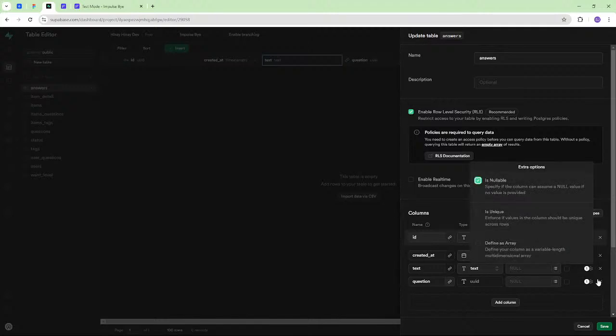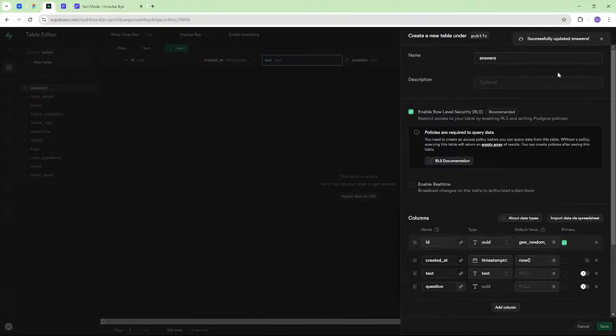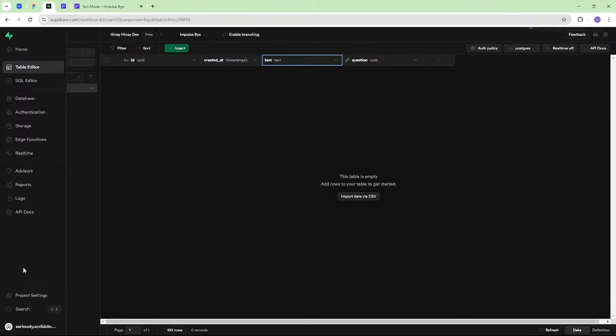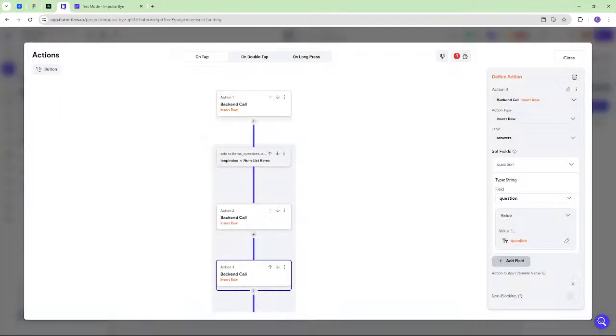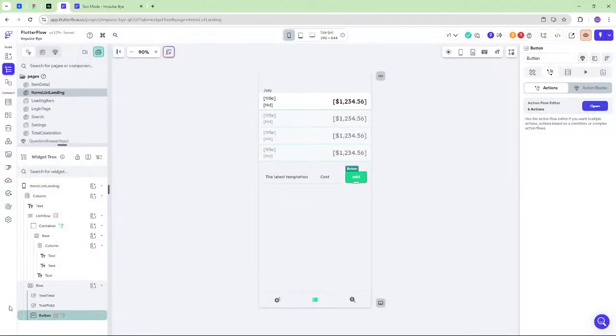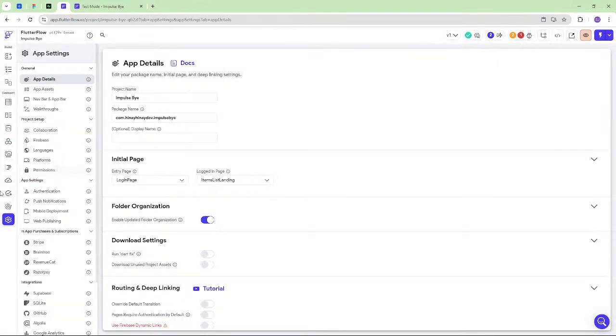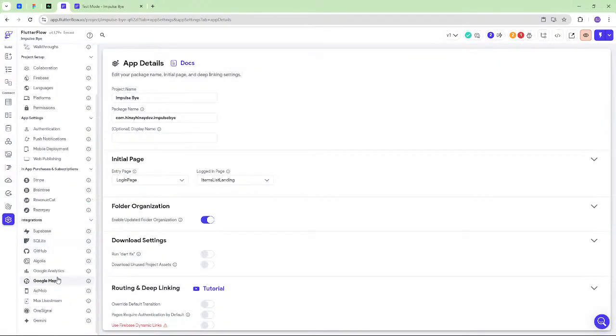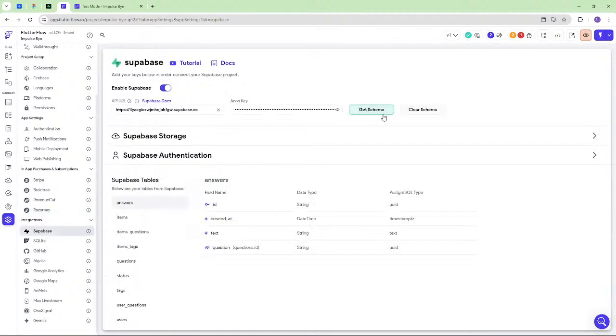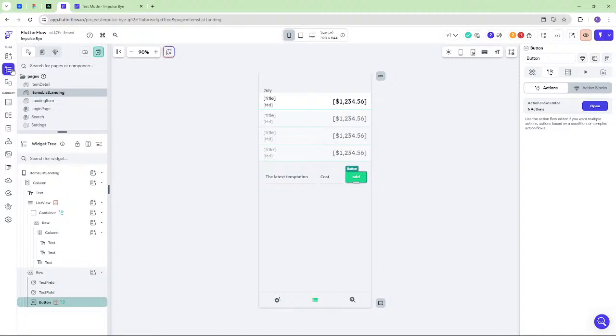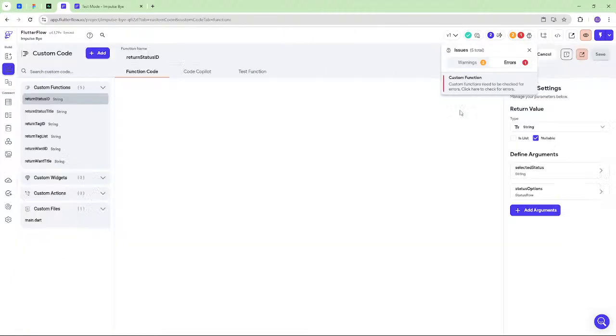No, it should definitely be nullable. It could be empty, especially if we do it this way. Let's go say, or get the schema.